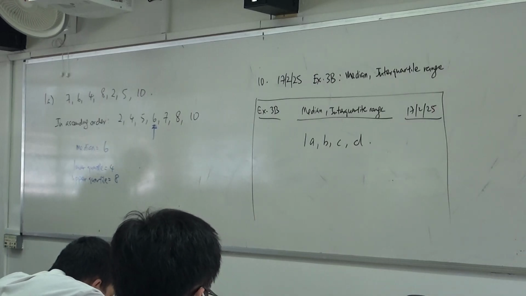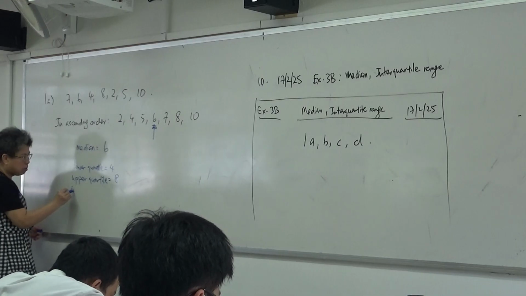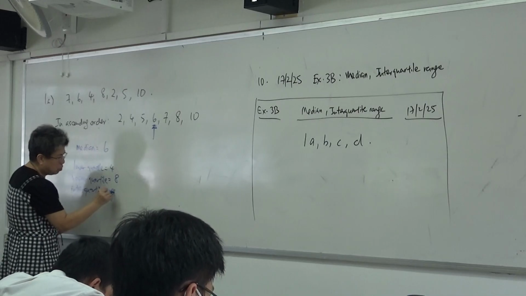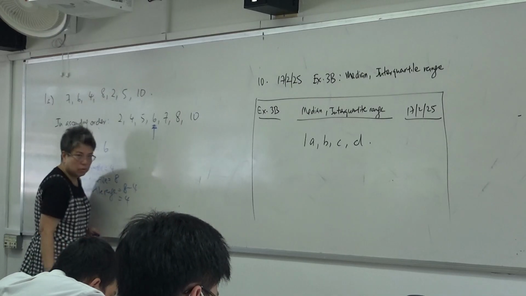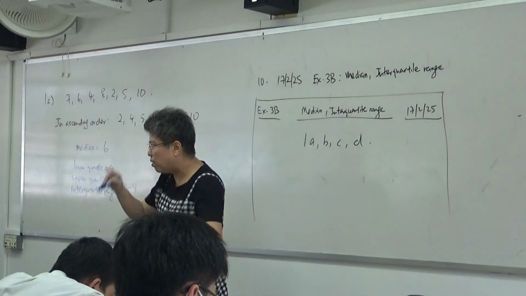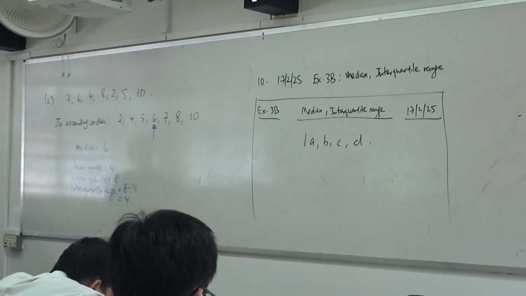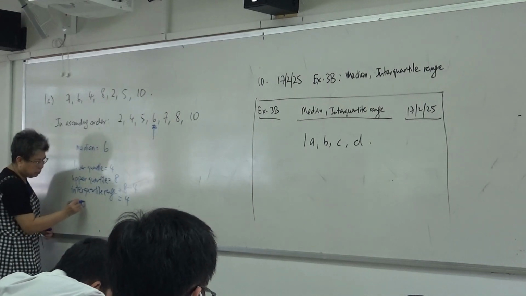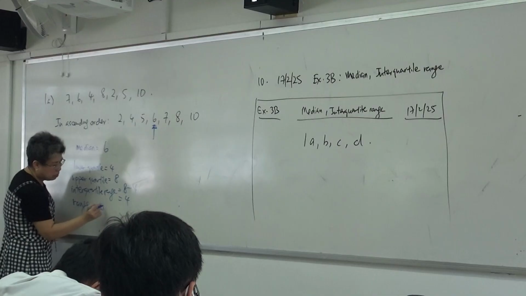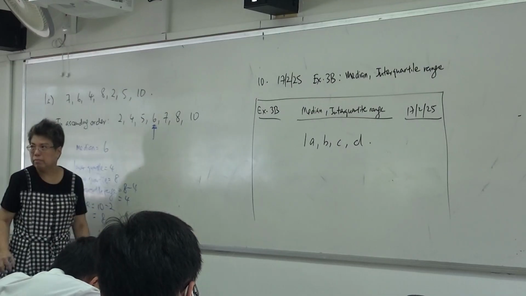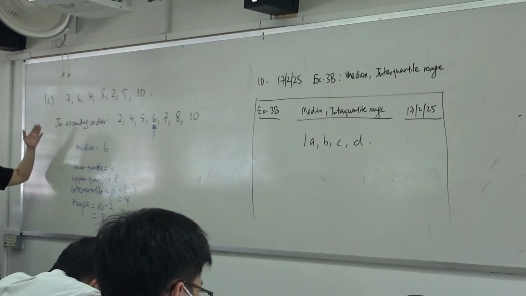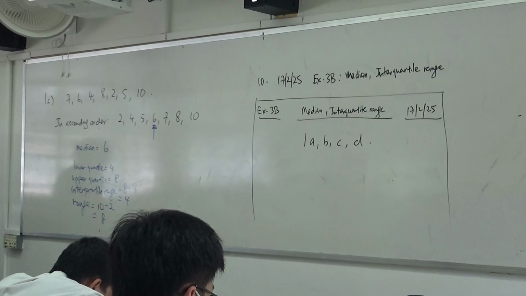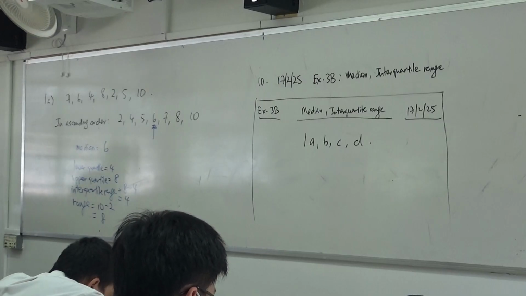Okay. So what is the interquartile range? Don't just give me 4. 8 minus 4, answer 4. I have not finished yet. There's one last part. What is the last thing the question asks? Range. How to get range? Bigger minus smaller. So 10 minus 2. Answer 8. Can you present for me A to D in this manner? So that you will not get it wrong. Is everyone okay? If it's okay, continue.